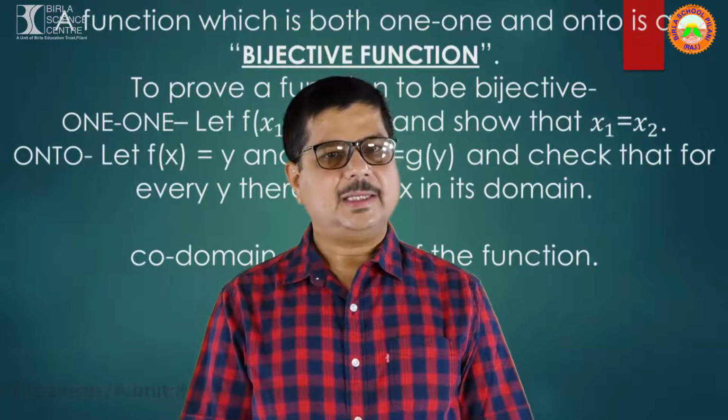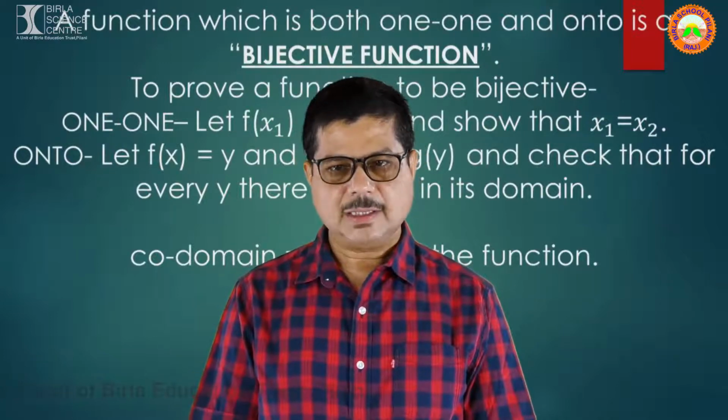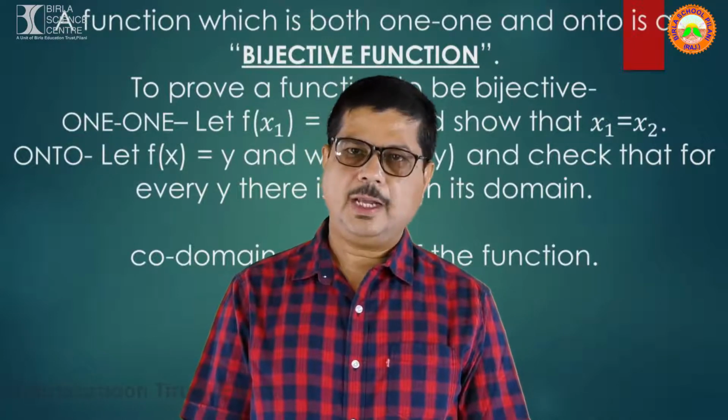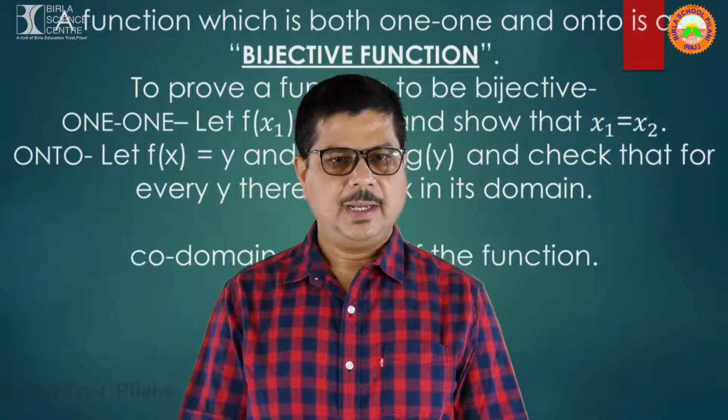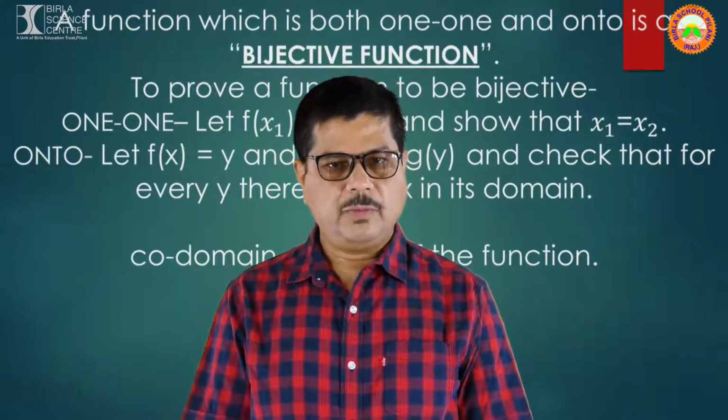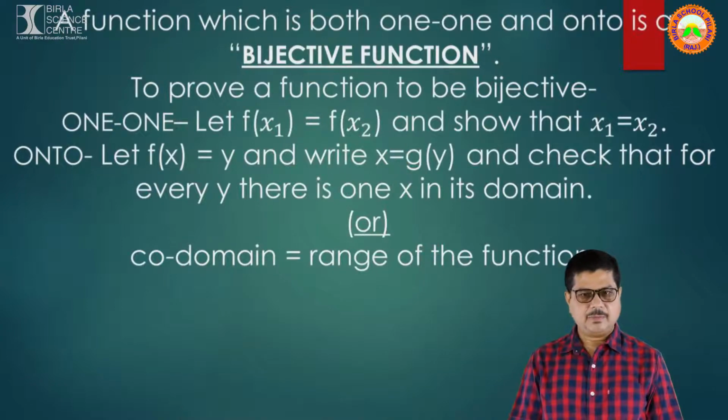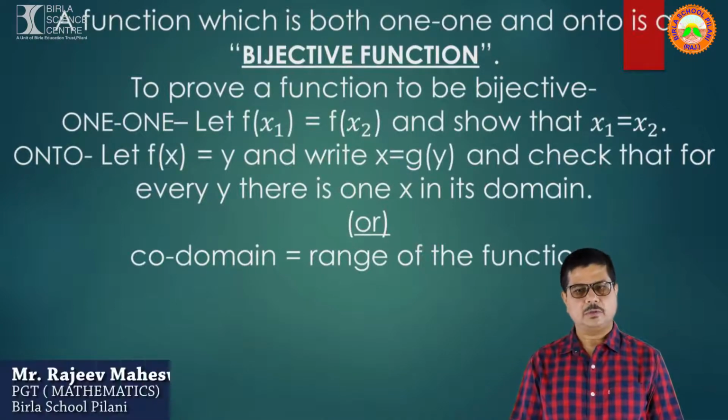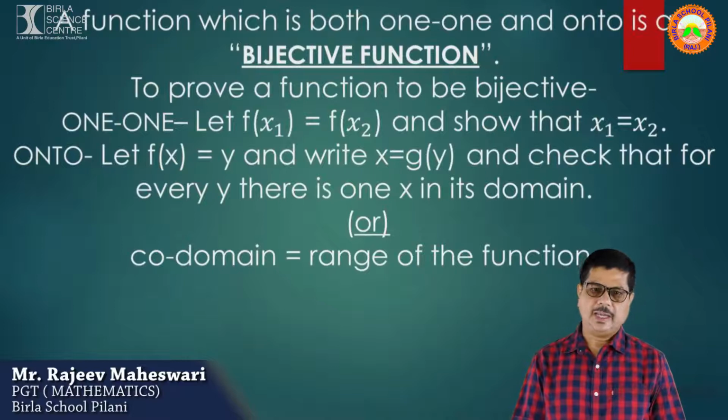Now the question arises how to prove that a function is bijective or not. For that we have to prove first 1-1 and then onto. So to prove 1-1, we have to take f(x1) equal to f(x2) and we will show that x1 equal to x2.